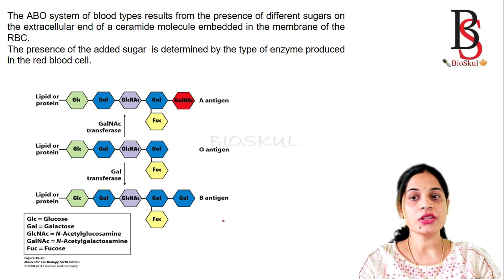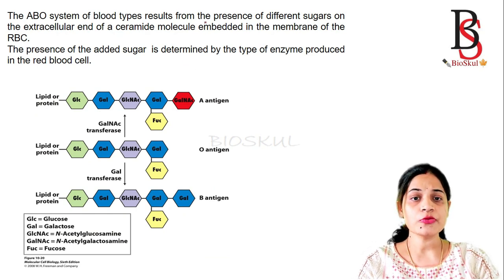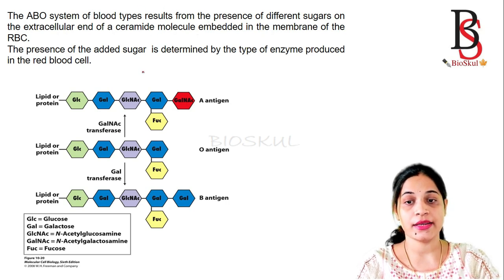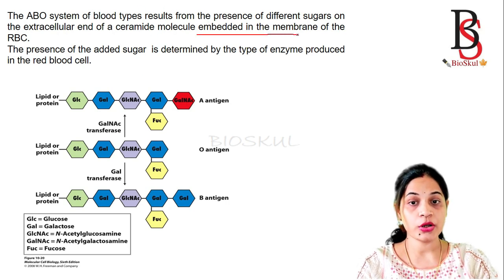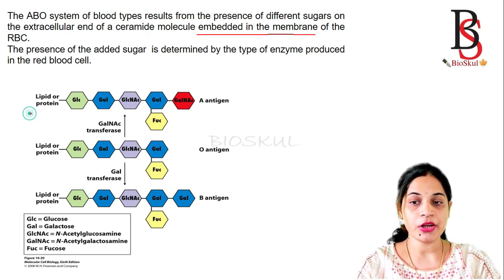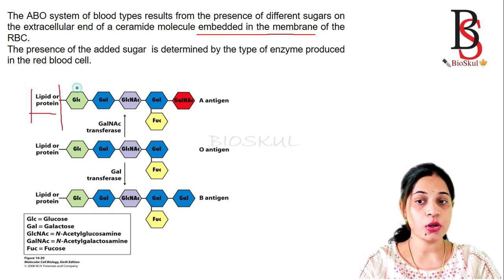The ABO blood system, or the blood type, results from the presence of different sugars on the extracellular end of the ceramide molecule embedded in the membrane of the RBC. You see, this is the membrane of the RBC. In the membrane of the RBC, there are lipids and proteins, and extracellularly, the sugar molecule.